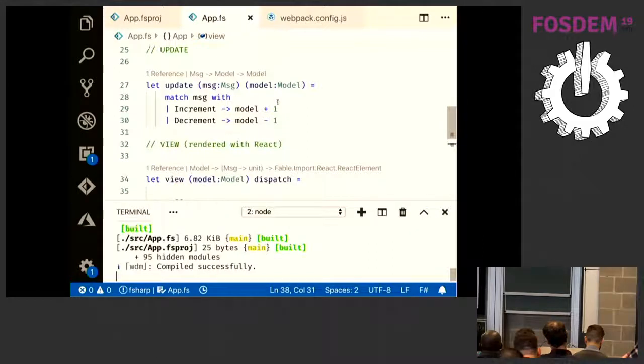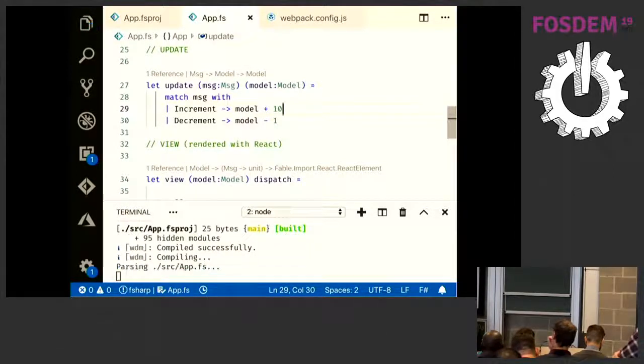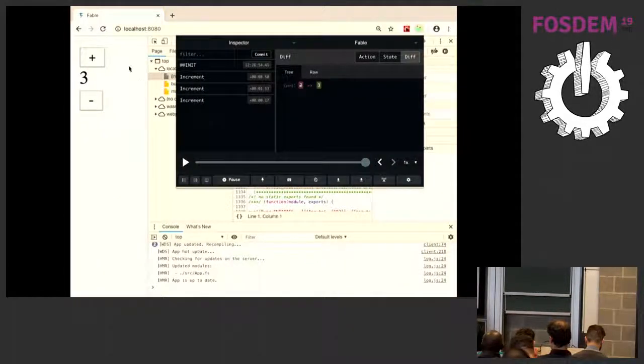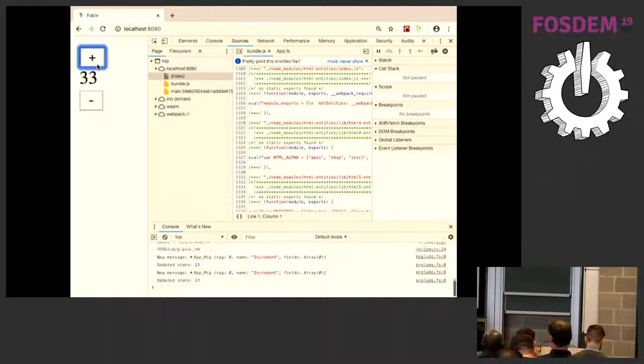And the cool thing is it also supports hot module reloading, which is changing code at runtime without killing the state of your application. So when I change something here, now my plus button should add 10. This is still 3. The state of my application hasn't changed. And when I click, oh, wonderful. And 2 minutes.